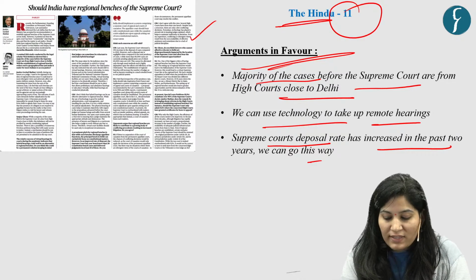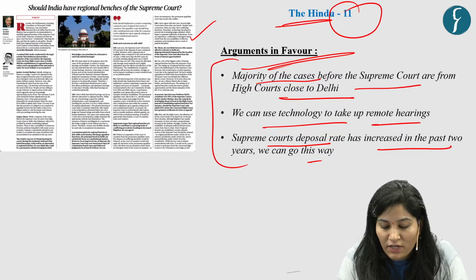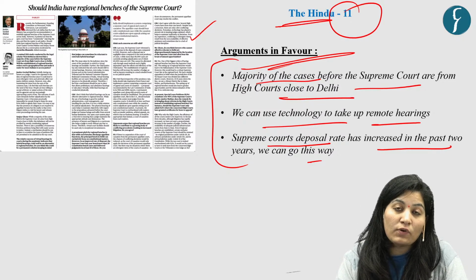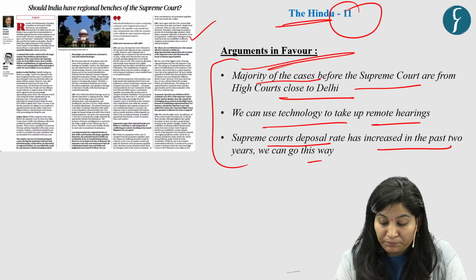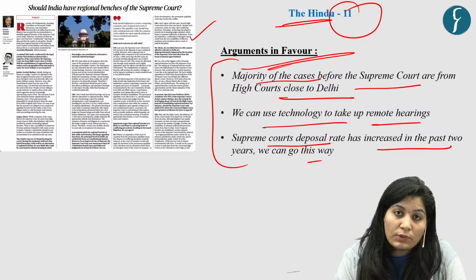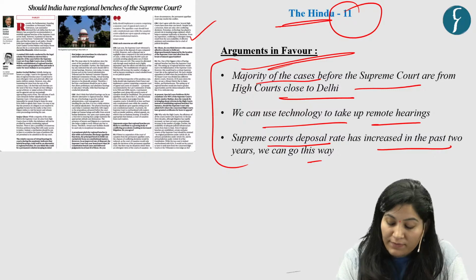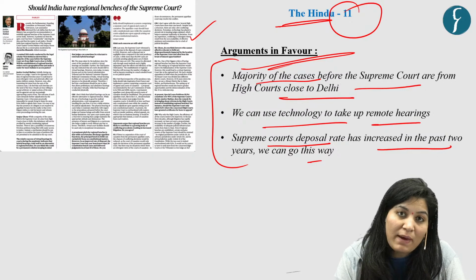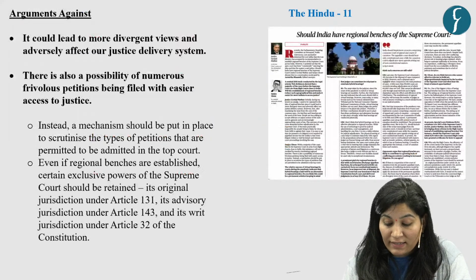So these are the three arguments in favor of setting up regional benches of the Supreme Court. First, justice should be close to people who are not staying near Delhi. Second, the importance of physical court hearings to maintain objectivity, so that a judge can work without fear or favor. Third, the backlog of cases; we need to increase manpower. Having seen the arguments in favor, let's see the arguments against.